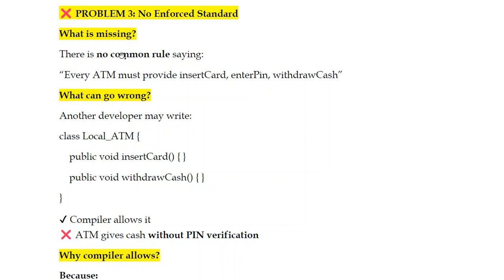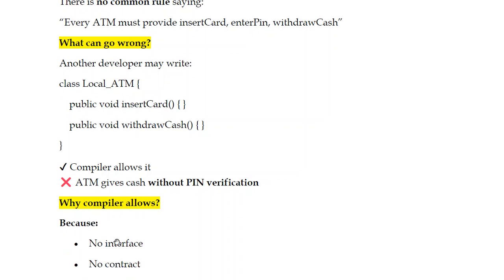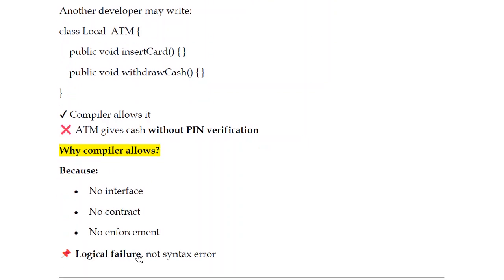So what can go wrong if we are not using that? So far we are explaining only the problems. The solution we'll discuss later. First, try to understand what problems we are facing. Another developer may write a class called LocalATM. They write the methods public void insertCard, public void withdrawCash. The compiler allows it. The ATM gives cash without PIN verification. Why does the compiler allow it? Because there is no interface, no contract, no enforcement. It is a logical failure, not a syntax error.